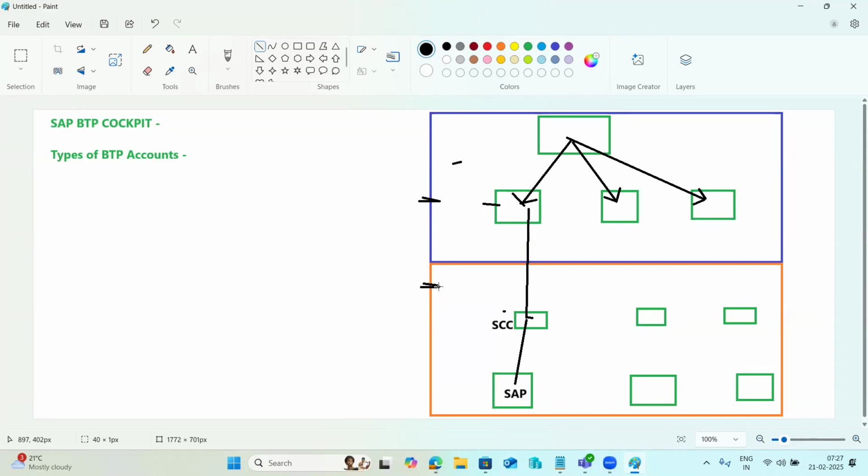You would require a VPN or some other tools to connect to the customer network, but BTP is not like that. BTP can be opened from anywhere, right? So BTP application services you can open from anywhere here.